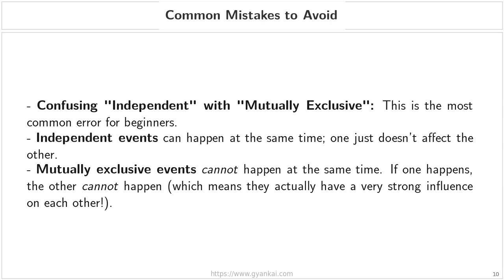However, mutually exclusive events are a different story entirely. These are events that absolutely cannot happen at the same time. In fact, if one event occurs, it completely prevents the other from happening. This means that mutually exclusive events actually have a very strong influence on each other. If I tell you one has happened, you know for a fact the other hasn't, which is the opposite of the no influence rule we learned for independence.